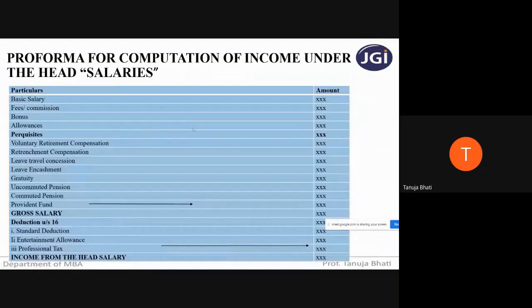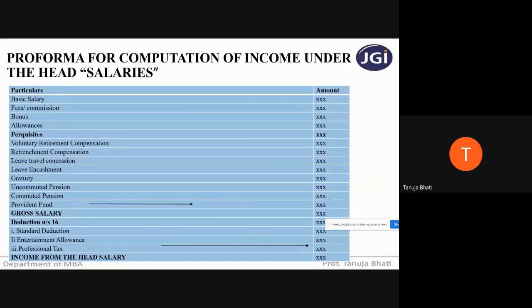Before we start solving the full-fledged problems on income from head salaries, let us understand the format. I think by now everyone must be well versed with the format. Basic salary, commission and bonus are 100% taxable. Allowances are of three types, and depending upon the type given in the problem, you have to divide it into fully exempt, fully taxable, or partially exempt.